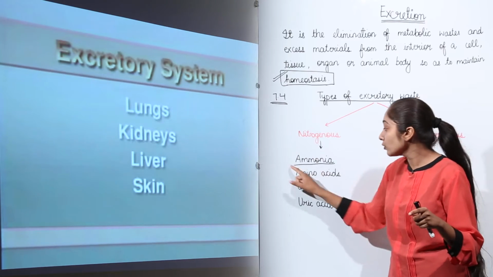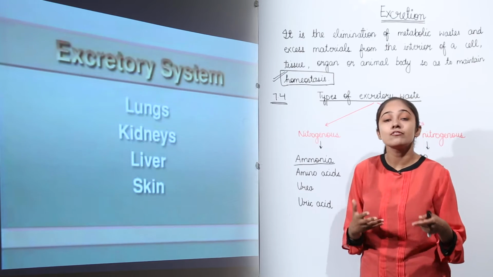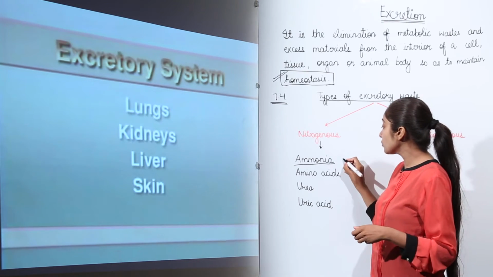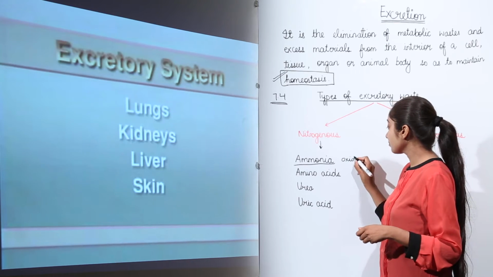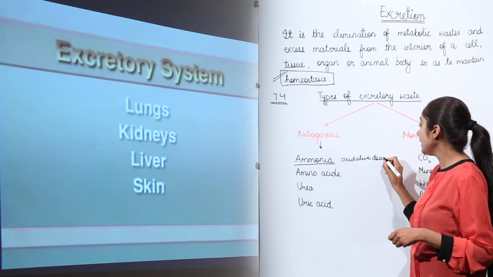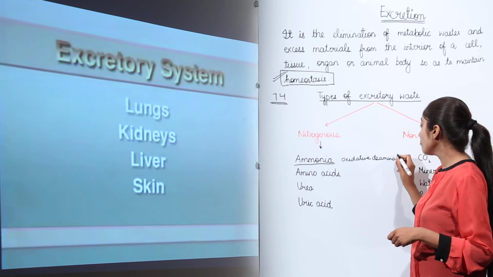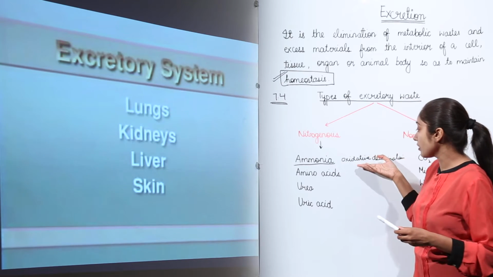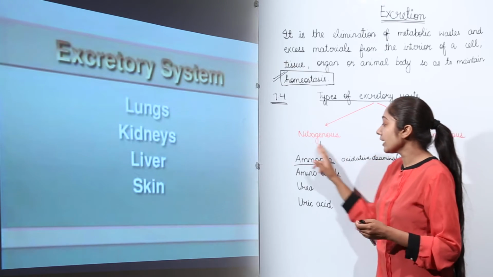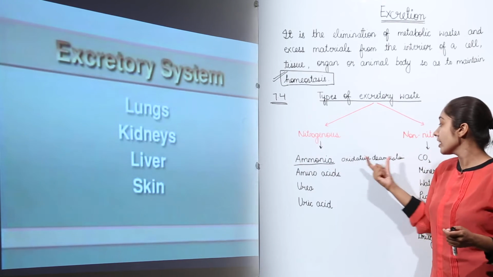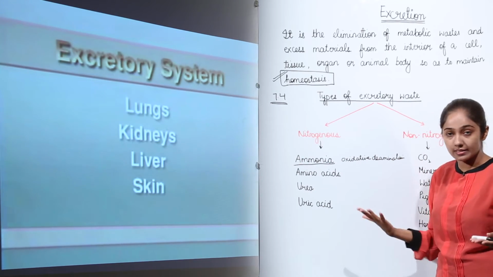Now how is it produced? It is produced by the oxidative deamination of amino acids, right? Remember, it is produced by oxidative deamination of amino acids, right? You will learn this process, right? But ammonia is highly toxic. Just remember, it is produced by the oxidative deamination of amino acids.